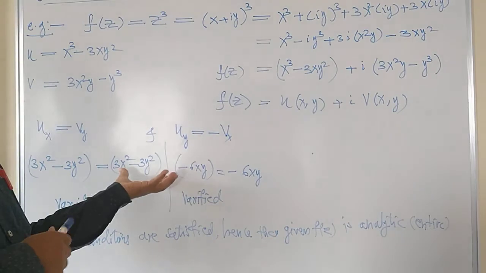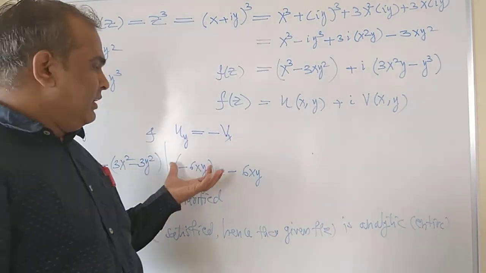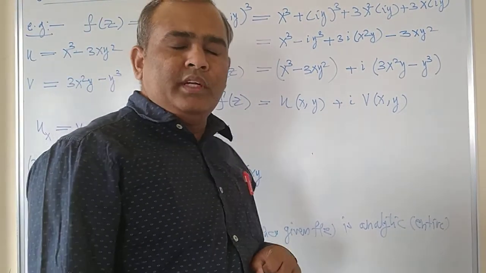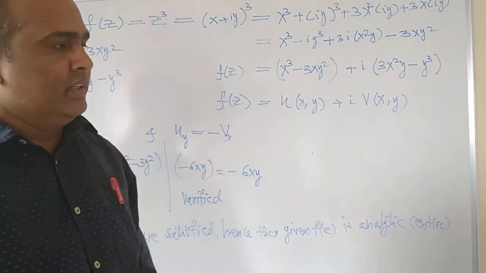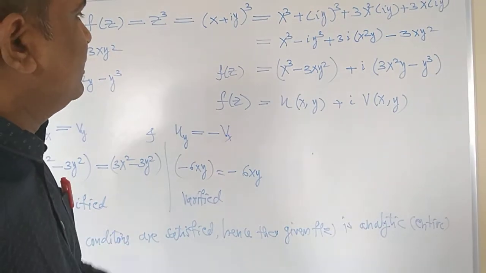If both conditions are not satisfied, then this kind of complex function f of z is called not analytic or not entire function in the region, right? Hope you understood this problem.